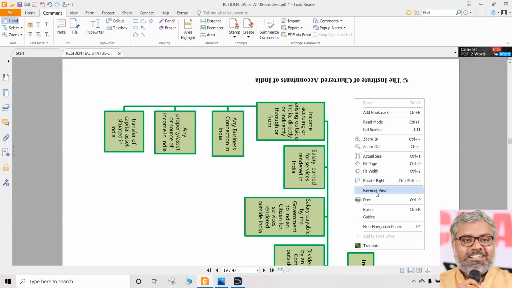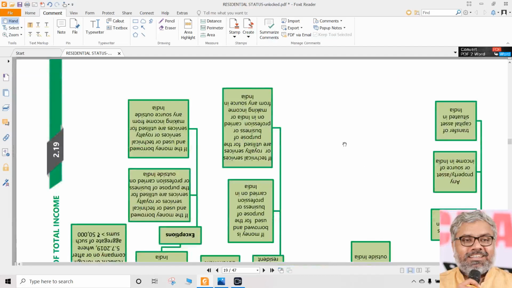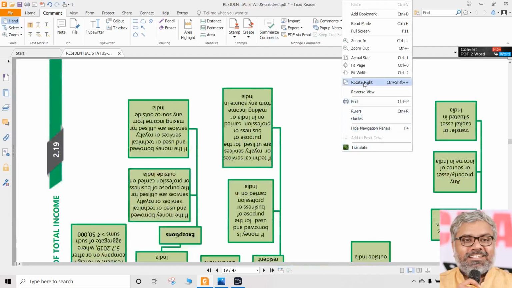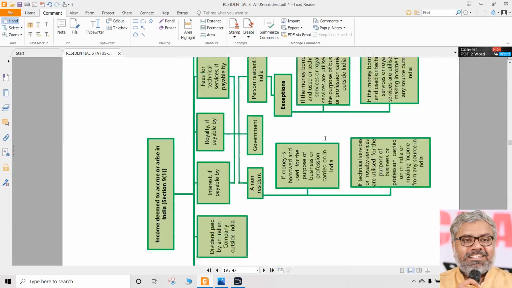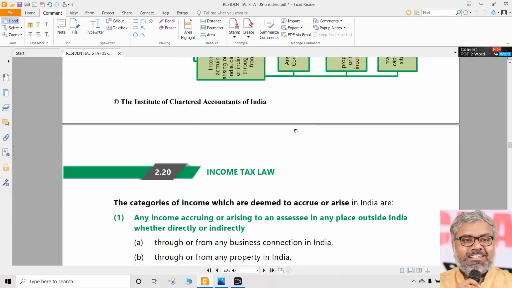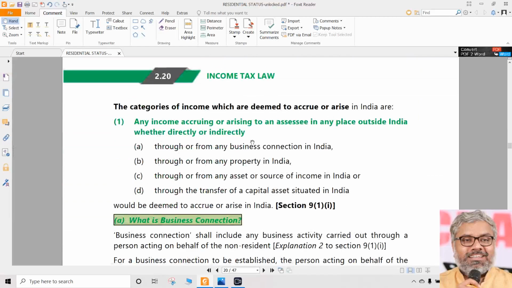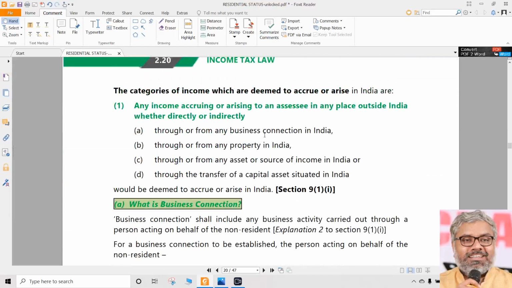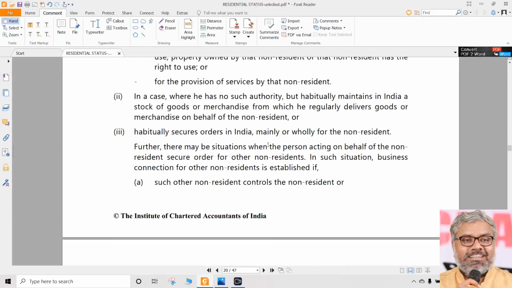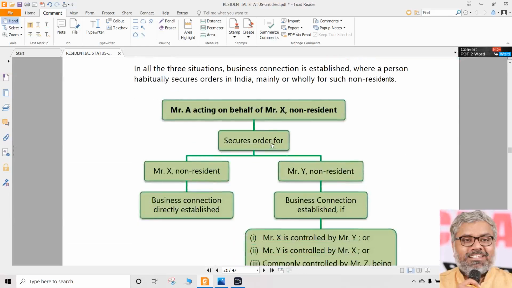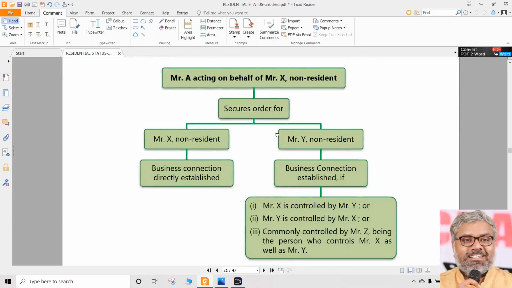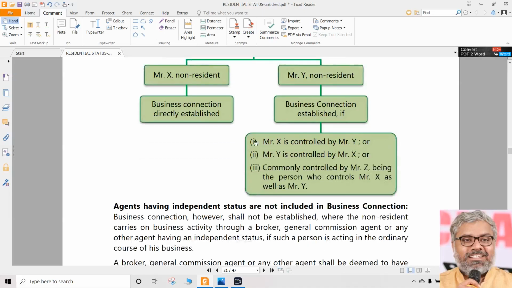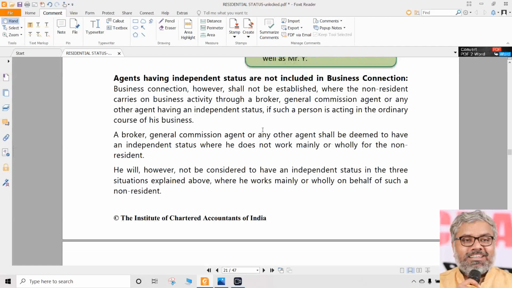But once again, I am just giving you an understanding of what is going to be more important in relation to solving problems: that table only. All remaining things are additional things. A lot of items are there, and we are going to discuss them, such as what is business connection and all that. Most of that is only useful for theoretical and conceptual understanding, not really for problem solving.